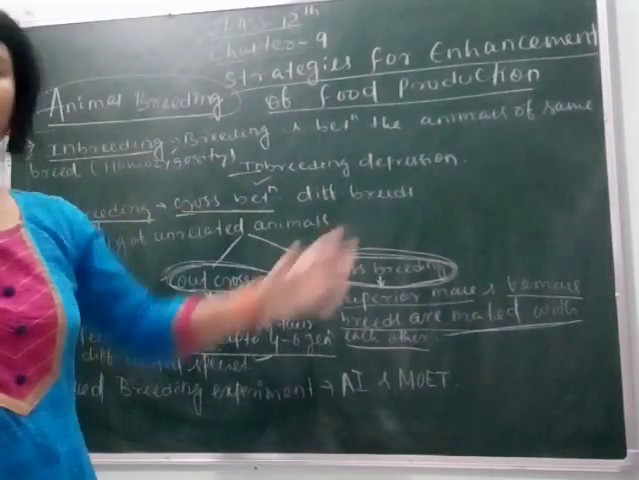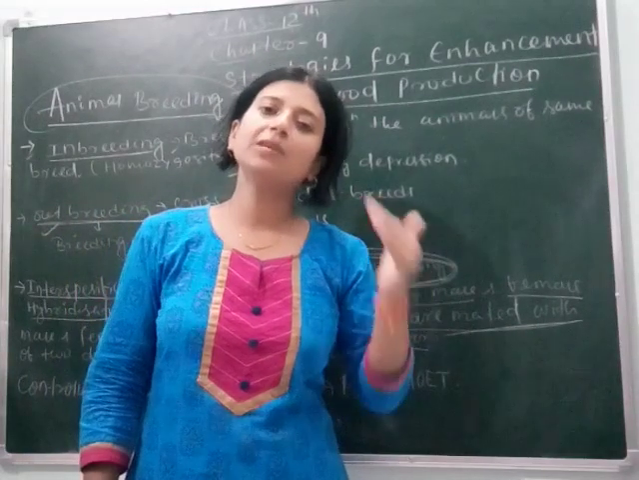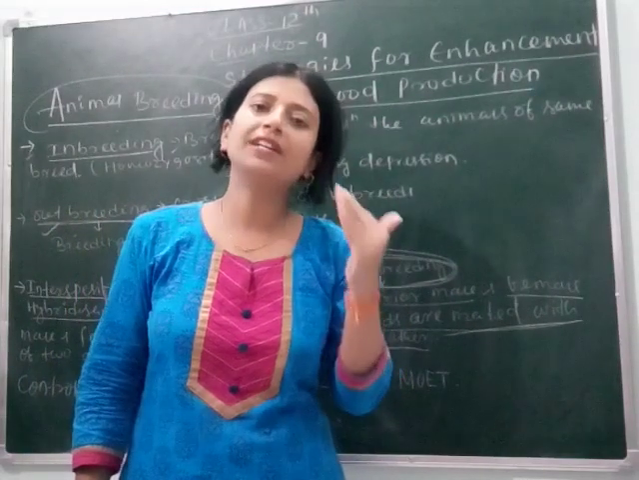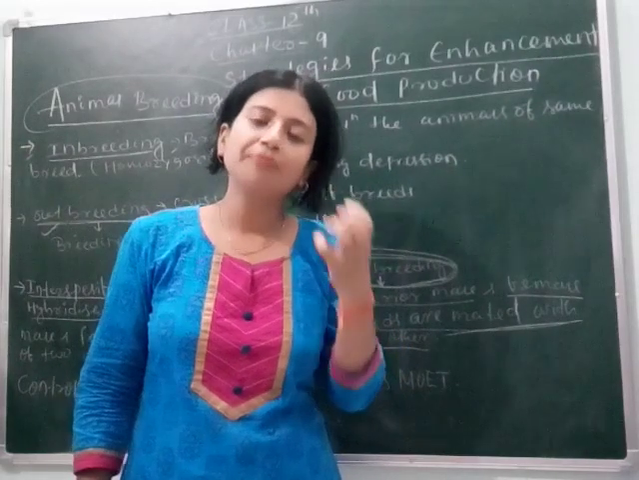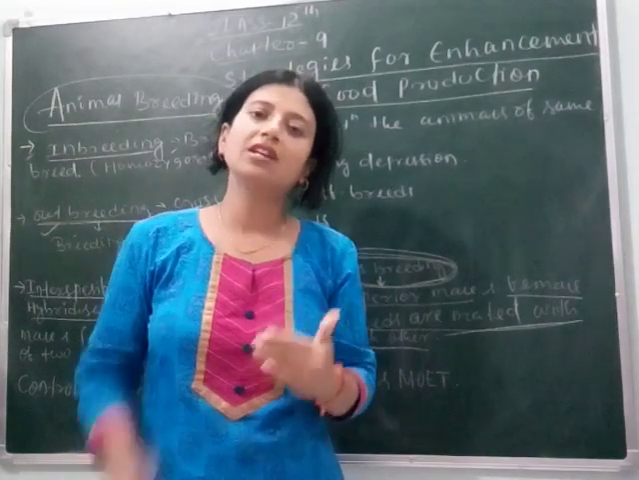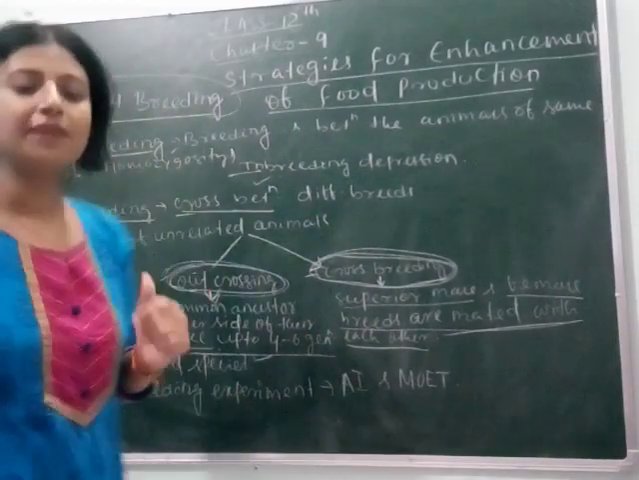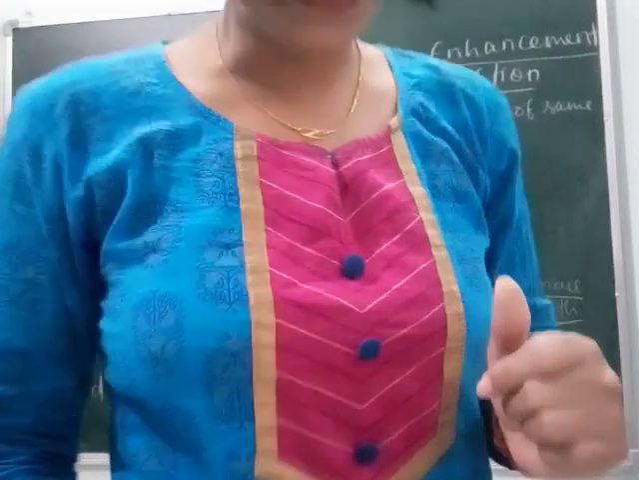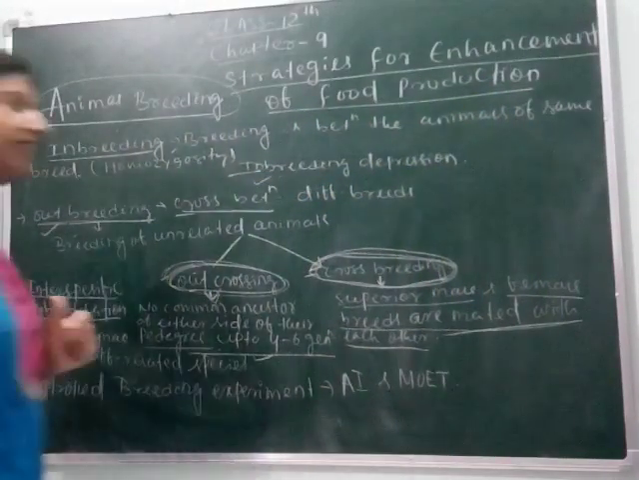Both the species must be superior, meaning fittest, having all the desirable characters, meaning the characters which we want or which are needed by us for any breeding. So this is the main difference between outcrossing and crossbreeding. Clear students? Here Hisar Dale is an example.